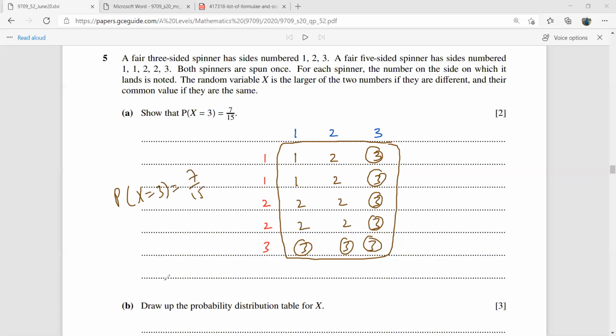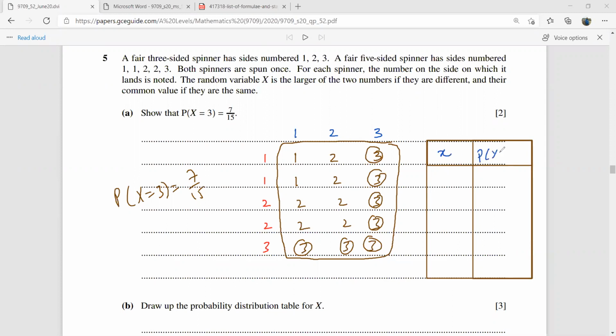Next part, draw the probability distribution table for X. Like you have the frequency distribution, you can have this probability distribution here. You will write X here and you will write the probability X equal to x. So what are the possible scores here? These can be 1, 2, and 3.